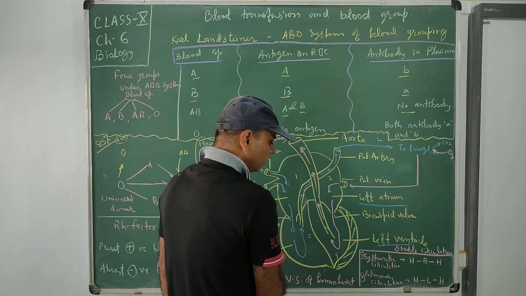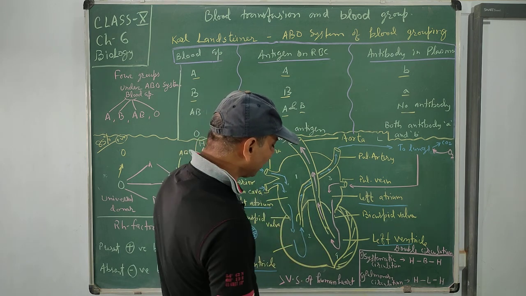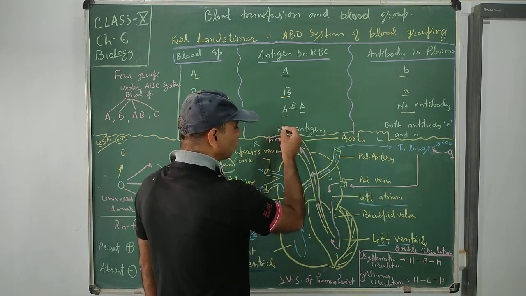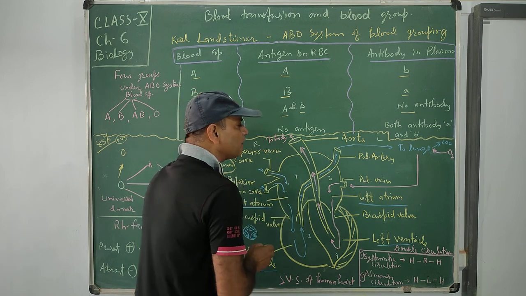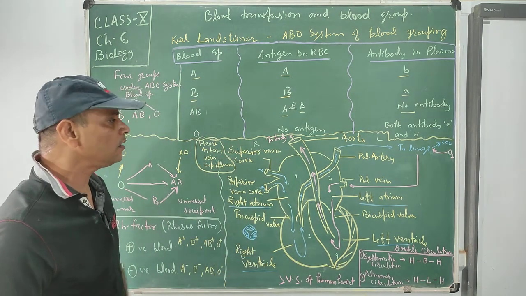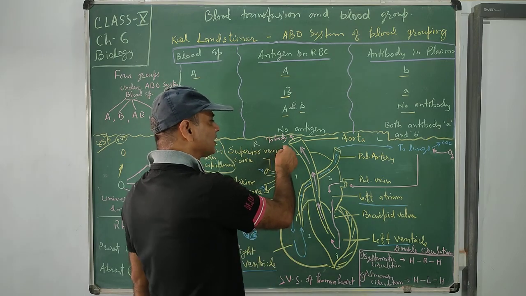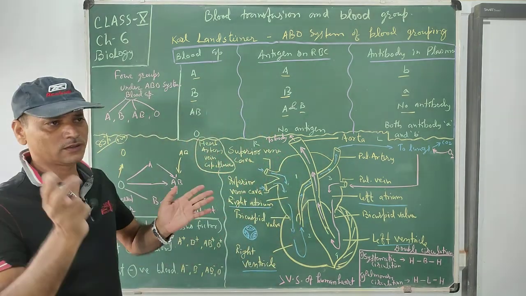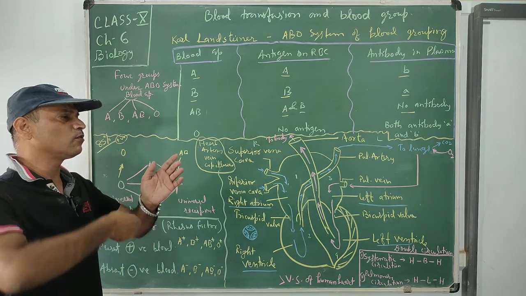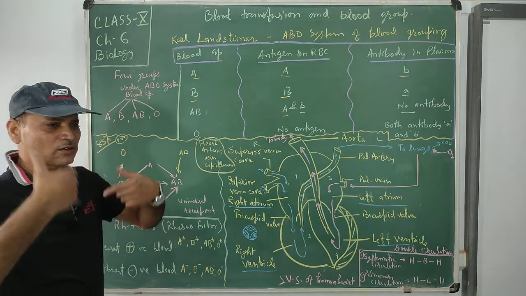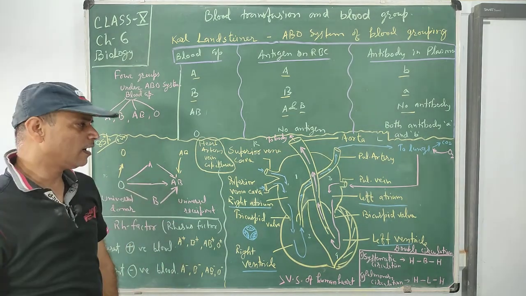The left ventricle receives the blood and sends it to the aorta. This is the aorta, a big diametered pipe, and it sends the blood to the whole body. It divides into two parts again: one goes to the brain region and the second goes to the bottom of the heart region.